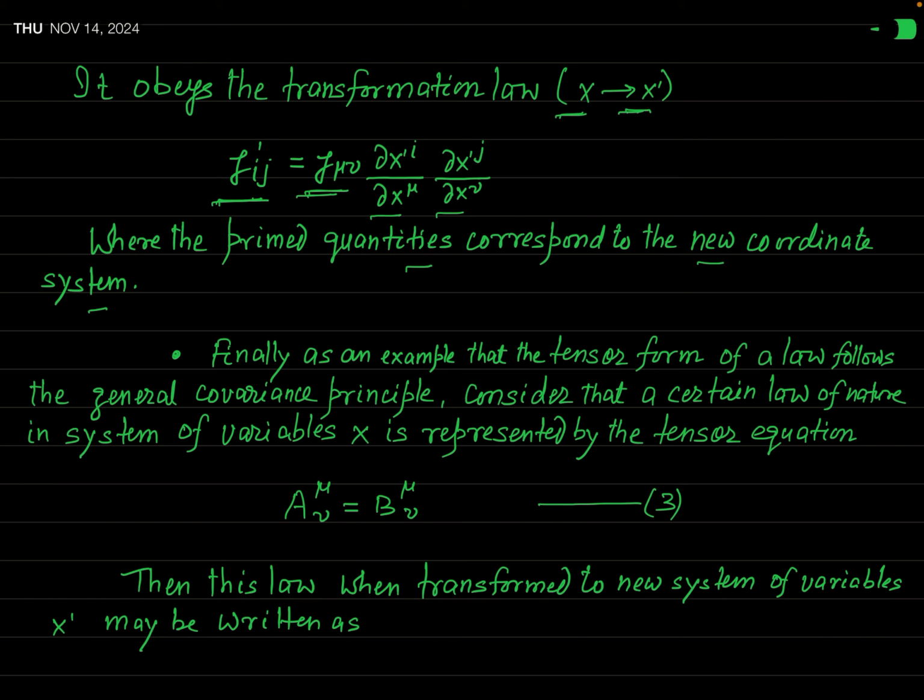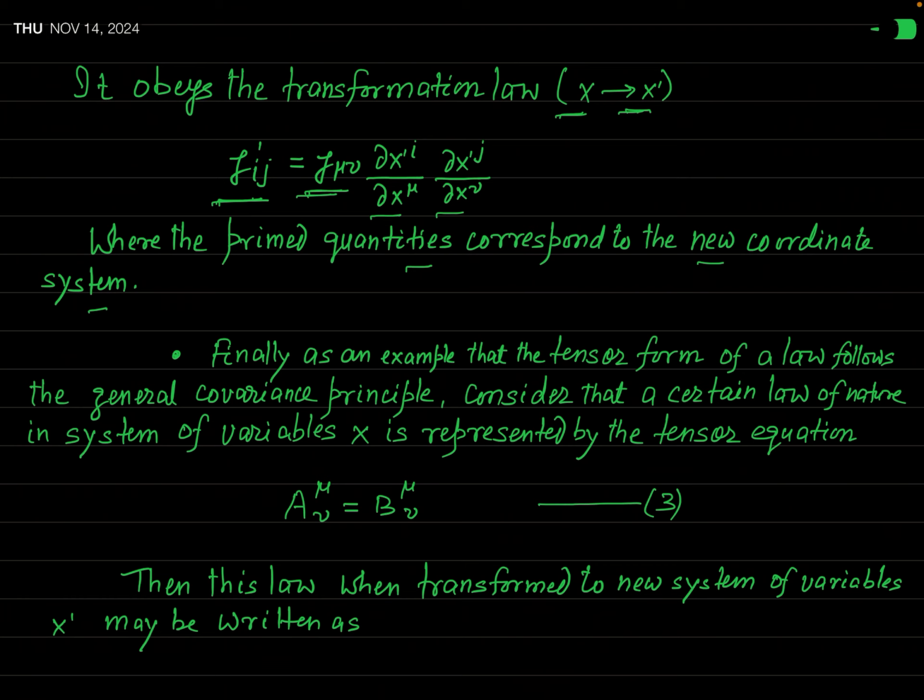Now, to prove this statement that the laws of nature have the same form in all coordinate systems, let us take a concrete example, so that we can say that if a natural law is expressed in terms of a tensor equation, then it will have the same form in all coordinate systems.